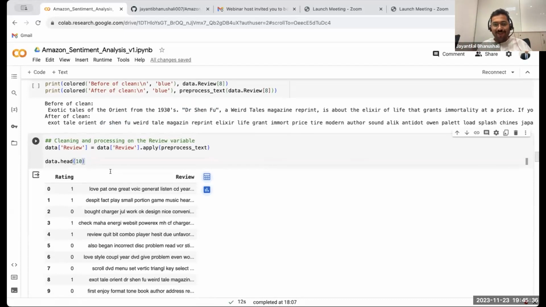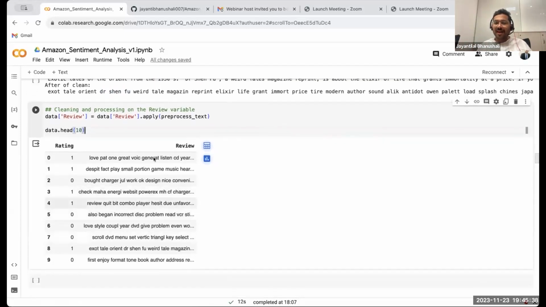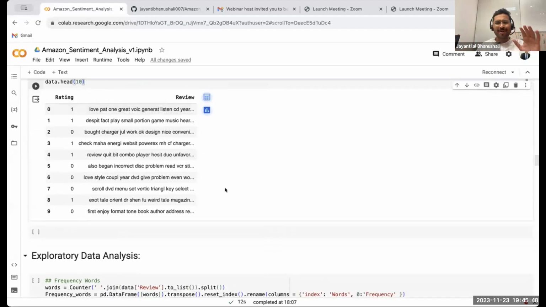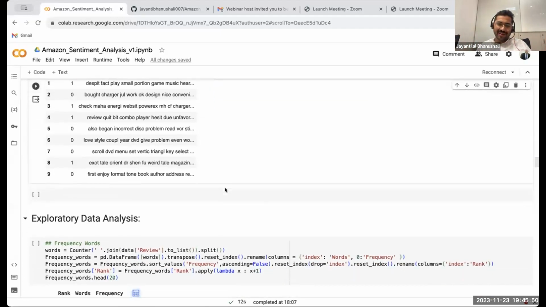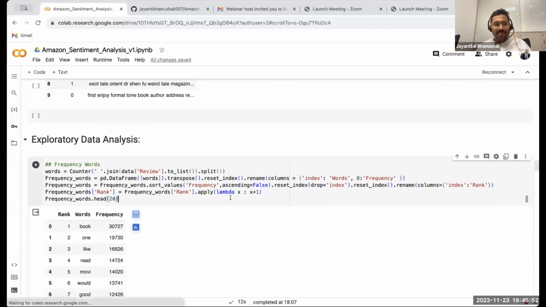Okay. After all that cleaning, this is how our text looks, right? Only the cleaning part is done. The processing part is still remaining. So I have cleaned the data. Now I do some basic exploratory analysis, right? For example, what is the frequency? We also call this term frequency analysis. So if you have a large corpus of data, you simply look at what is the most frequently occurring term, right?